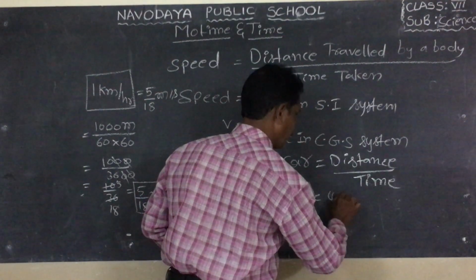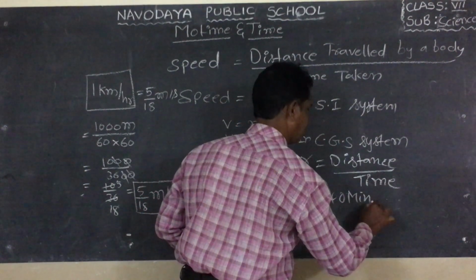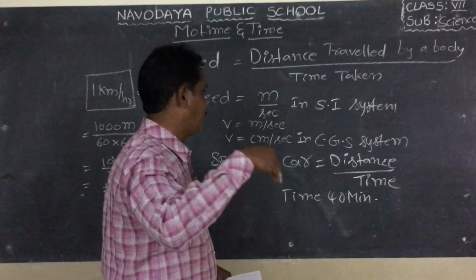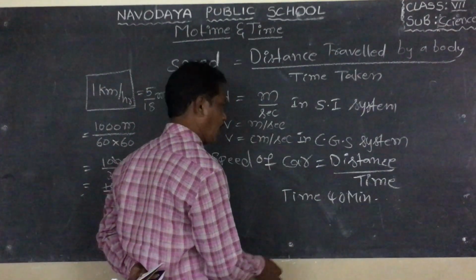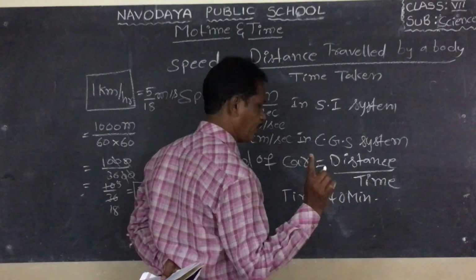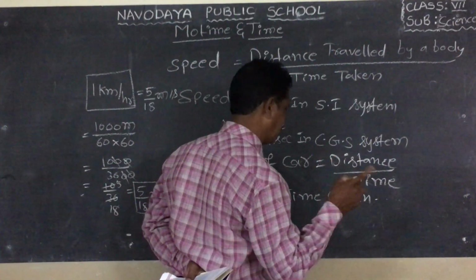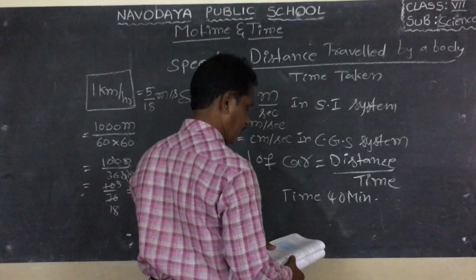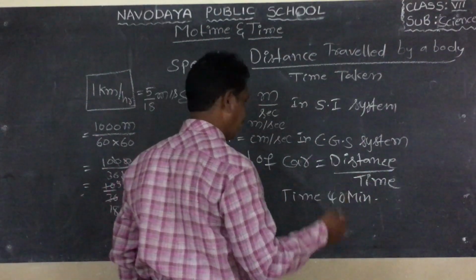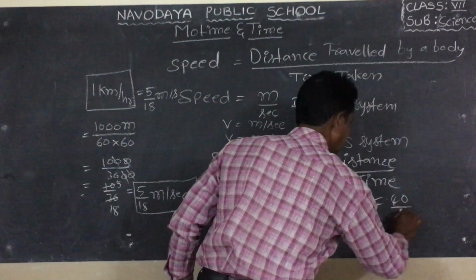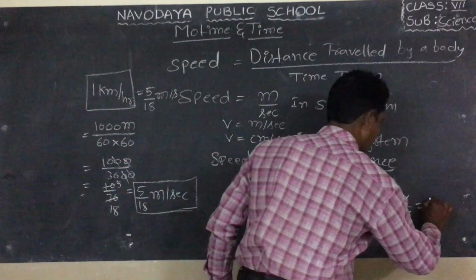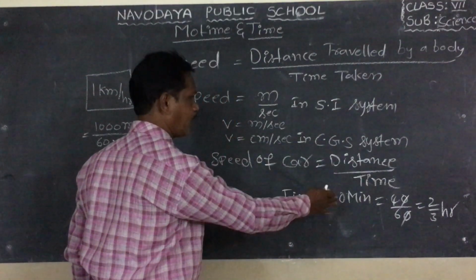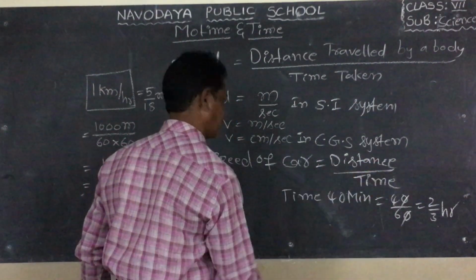We convert this 40 minutes into hours: 40 by 60, that equals 2 by 3 hours. So the time taken by the car is 2 by 3 hours.